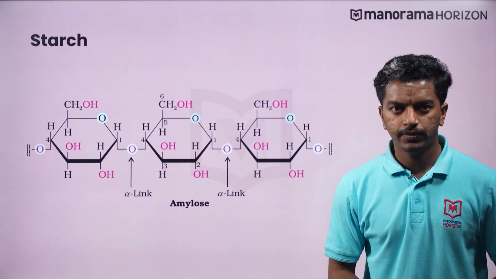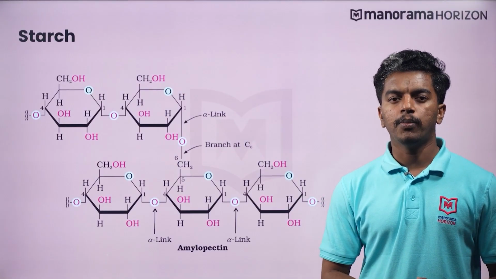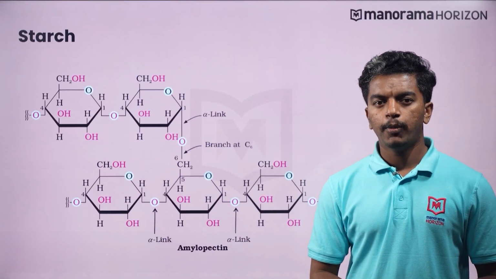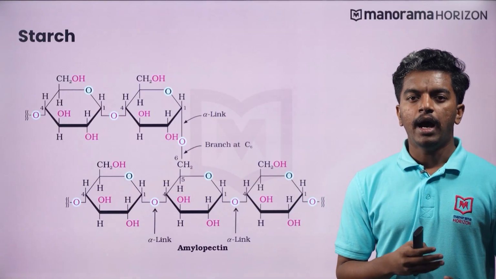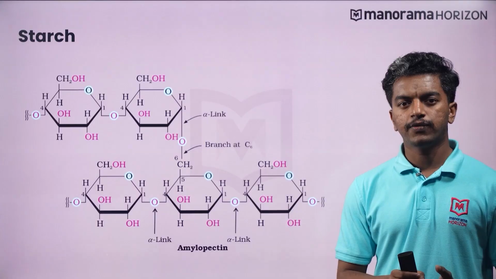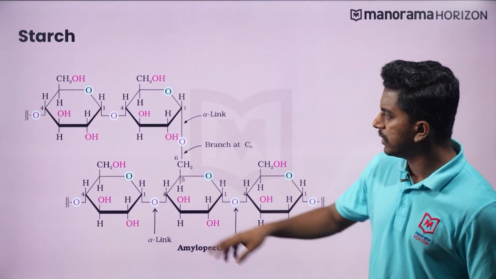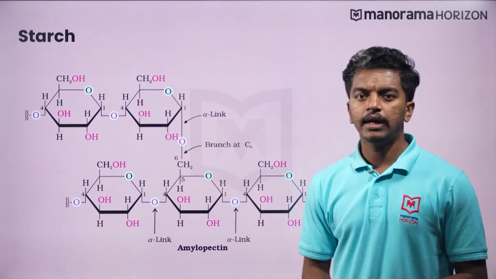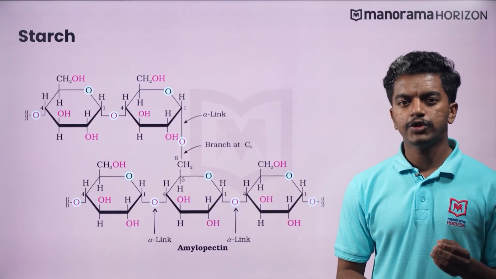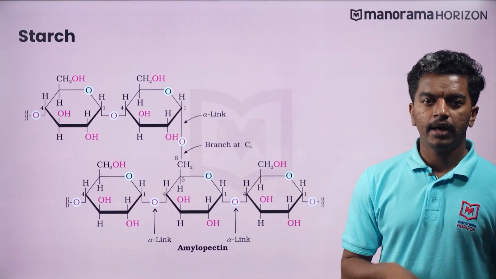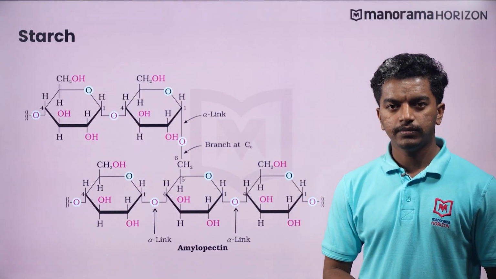C4 of another glucose. The other component, amylopectin, is the water-insoluble component of starch. It constitutes about 80 to 85% of starch. It is a branched chain polymer of alpha-D glucose units where the chain is formed by the C1 and C4 glycosidic linkage. As you can see here, C1 and C4 are connected through glycosidic linkage. And compared to amylose, here you can see a branching which is through the C1 and C6 glycosidic linkage. As you can see here, C1 and C6 are connected together.